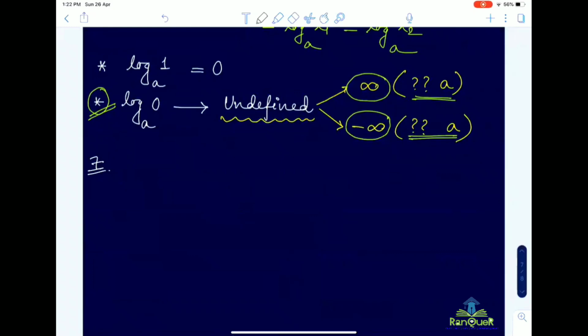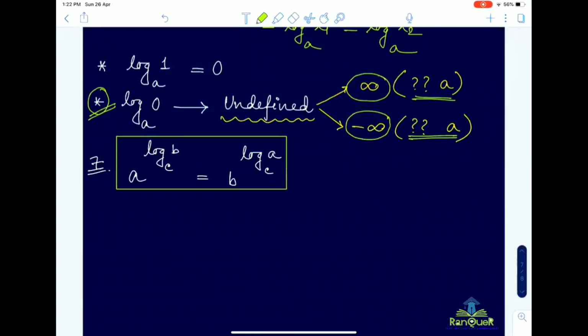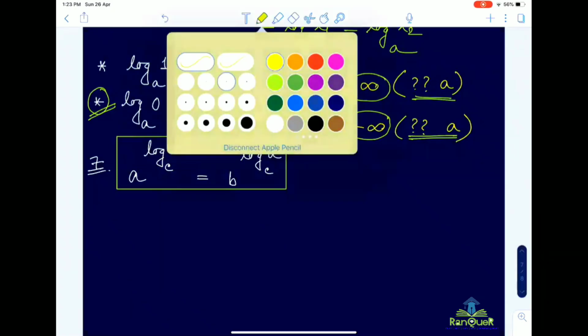The last property is that a to the power log b base c equals b to the power log a base c. Remember, these two bases are fixed. The only thing is that a and b have interchanged their position. So let us understand how it happened.